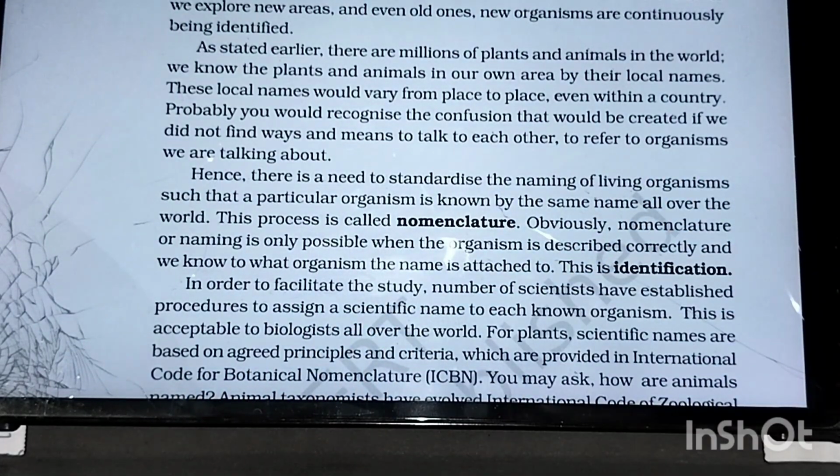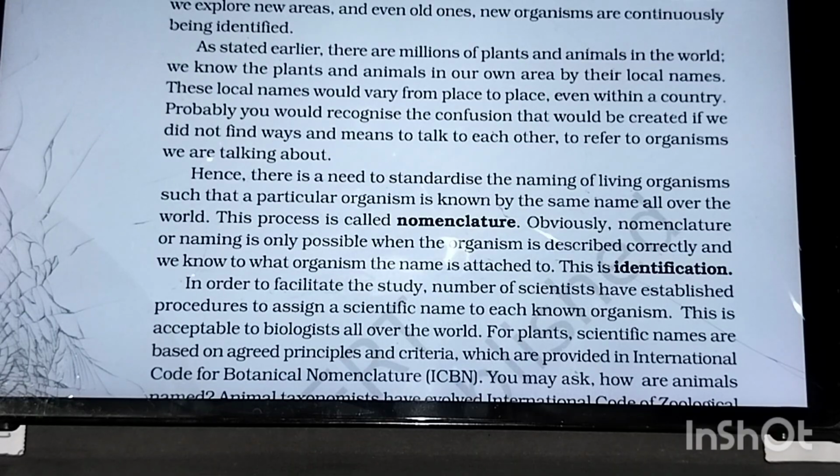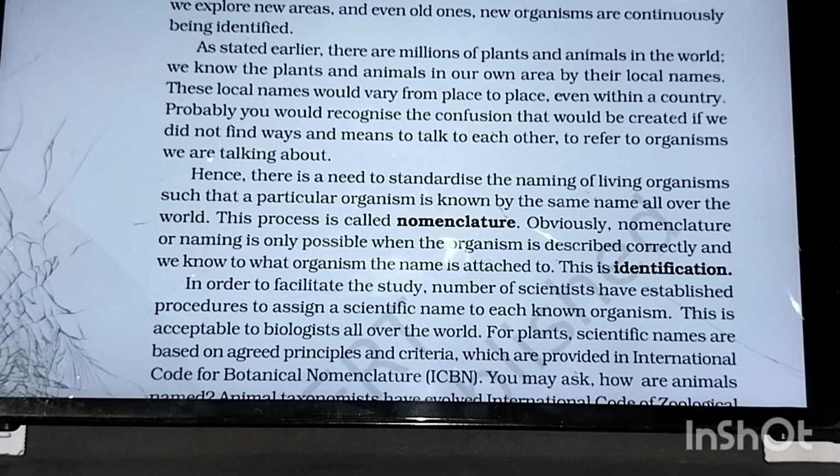Now we see plants and animals and we name them in our local language, but if any foreigner visits our place and we tell that person the organism's name in our language, will that person be able to understand? No. And is it possible for a person to learn the name of the organism in all languages? No. So that is why there is a standardized language for the names that we are going to give them.